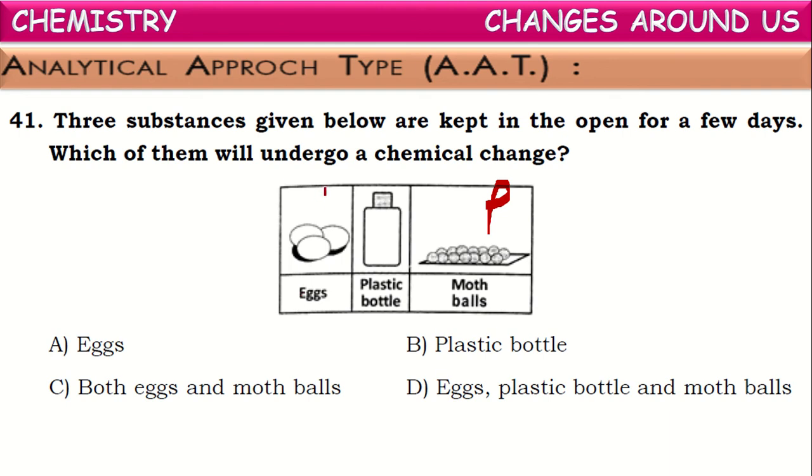That is because of the chemical changes occurring inside the egg. So eggs undergo chemical changes among these three. So this is the correct answer. Eggs undergo chemical change. Plastic bottle does not undergo any change. Mothballs are undergoing physical change by sublimation. Okay, next one.